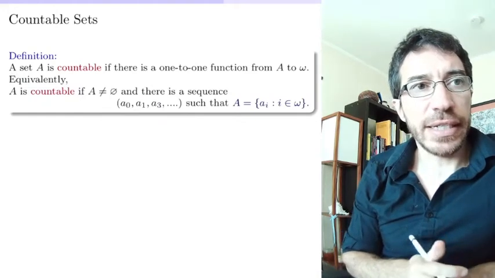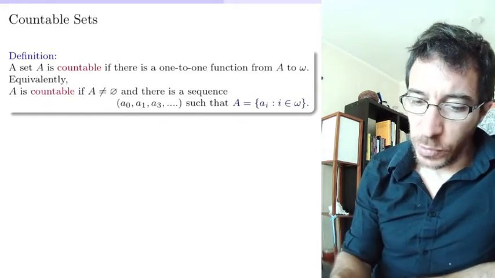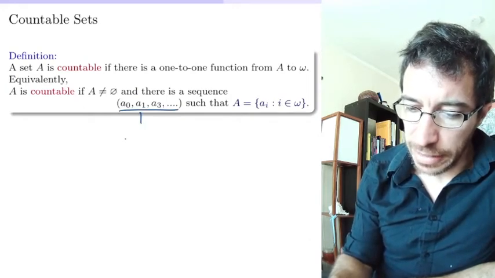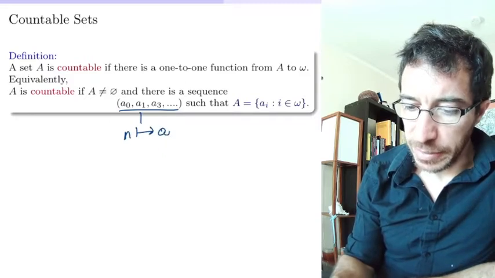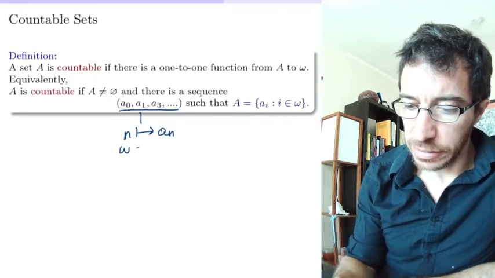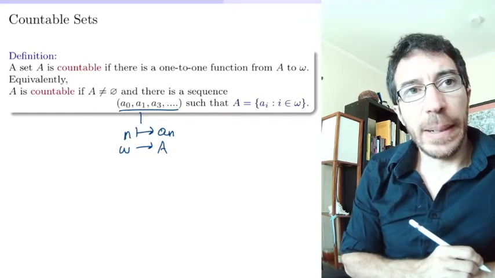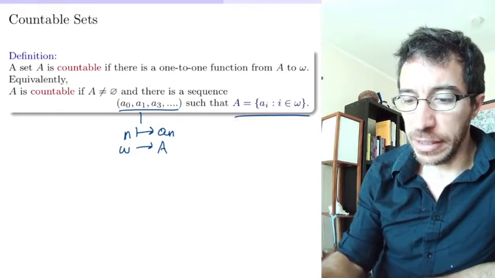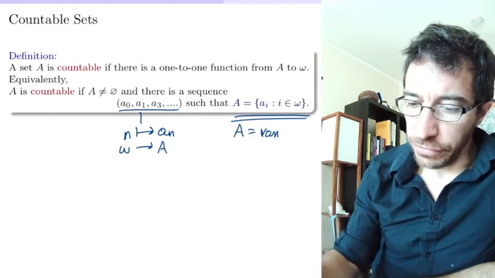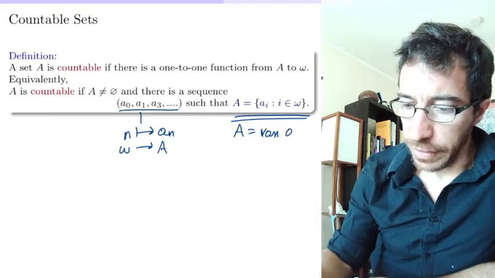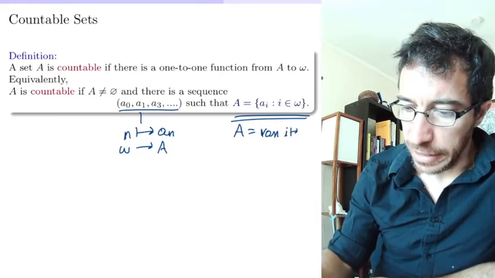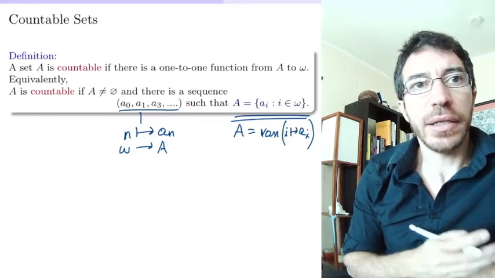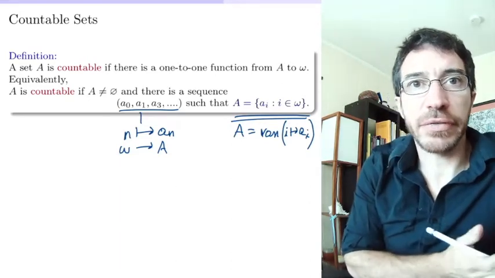Equivalently, this is the same thing as saying that there's a sequence, an onto function that maps the number n to the element a sub n, from omega to A, such that A is the image. By this I'm saying A is the range of the function that maps i to a_i. So that's exactly the same thing as saying it's an onto function from omega to A, where I'm just enumerating the elements of the image of the function.